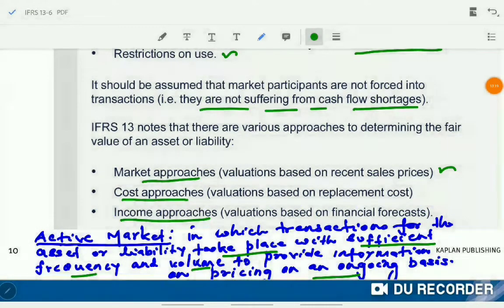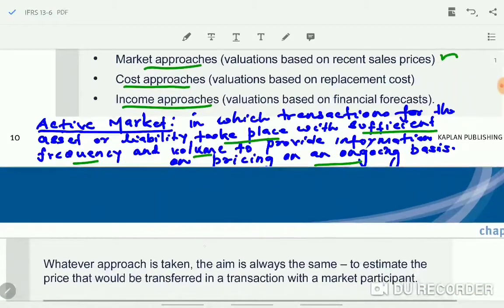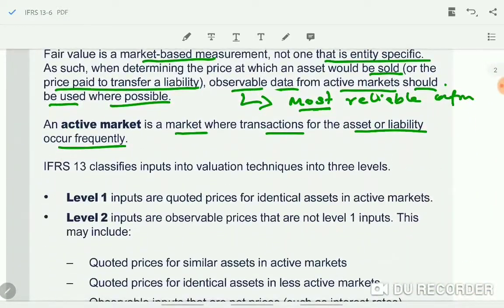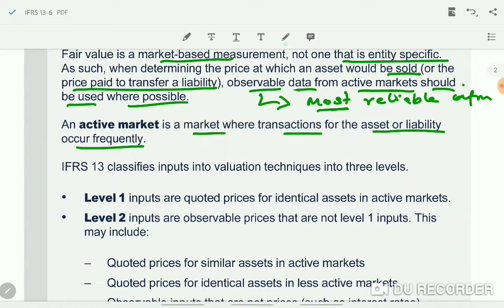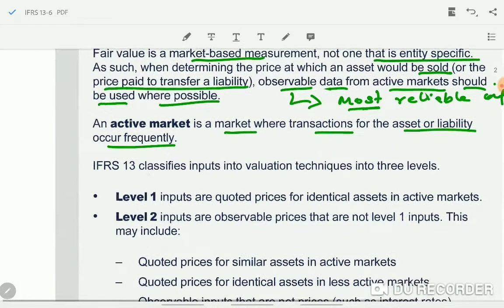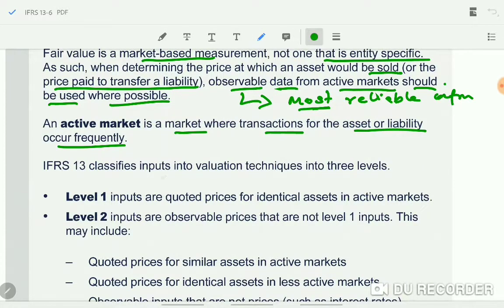And next point, when we use any of these approaches to determine the fair value of the asset or the liability, we need inputs. Here, what they mean by input is the information or assumptions that need to be used to determine the fair value. Again, IFRS 13 gives guidance, and it says the inputs we are using in the valuation techniques are classified into three levels.